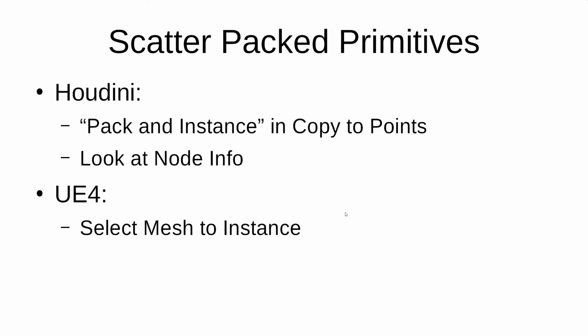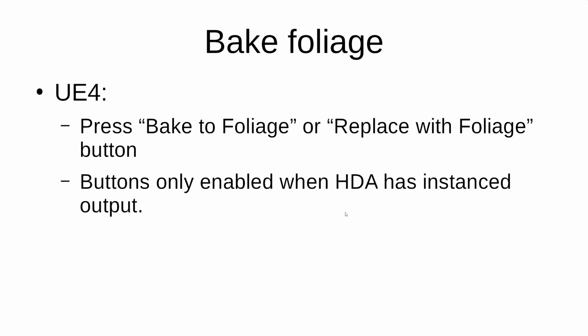I showed you how to select a meshed instance. We baked the foliage. I showed you that the button's only enabled when the HDA has instanced output. So the next thing we're going to do is use some attributes to control the scatter. And this will let us put variation in the scale of the object and also variation in the normal. So let's get to it.